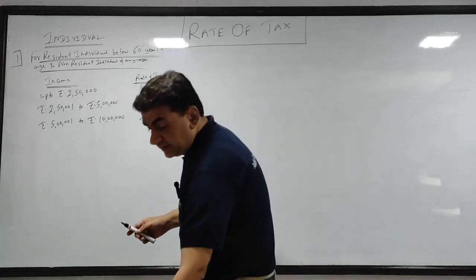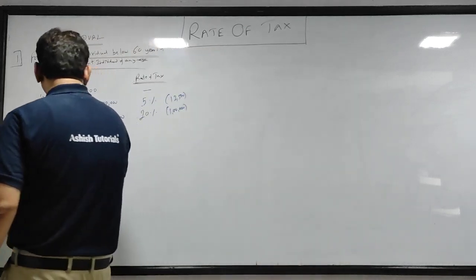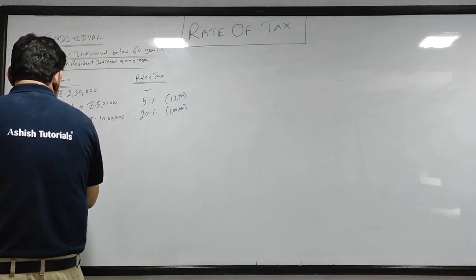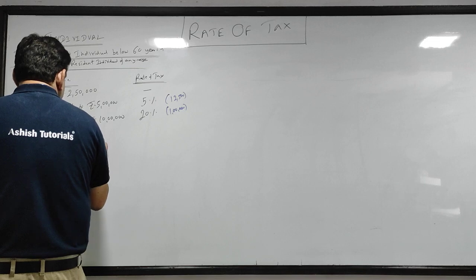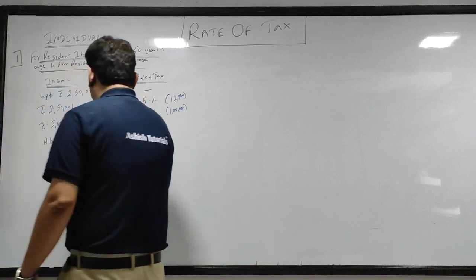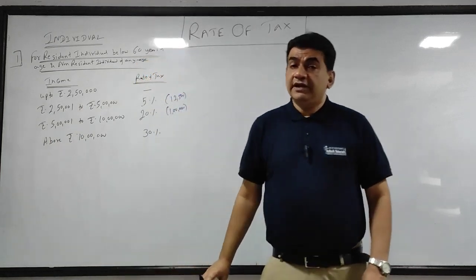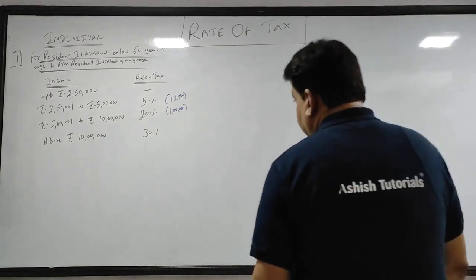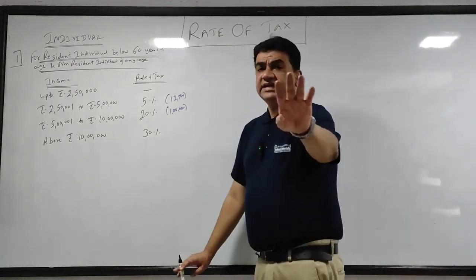And then 10 lakhs है, and suppose the income goes above rupees 10 lakh, then the rate is 30%. इसका मतलब क्या? Just take an example.